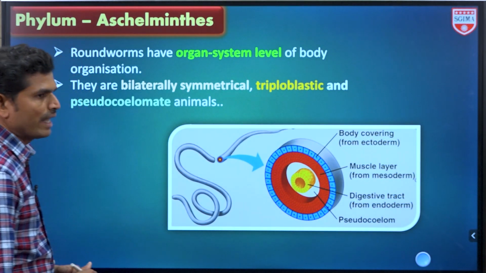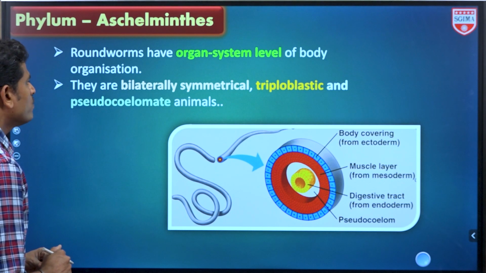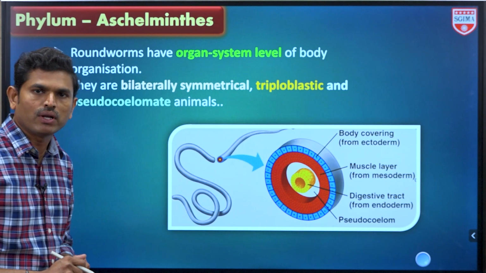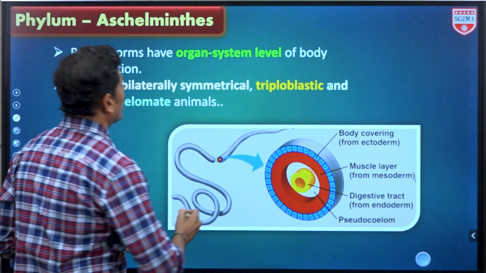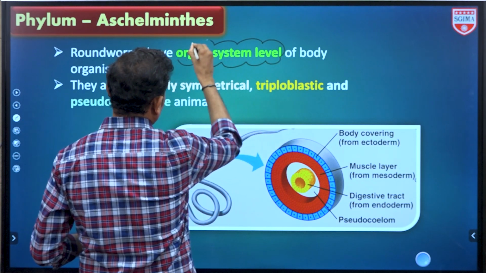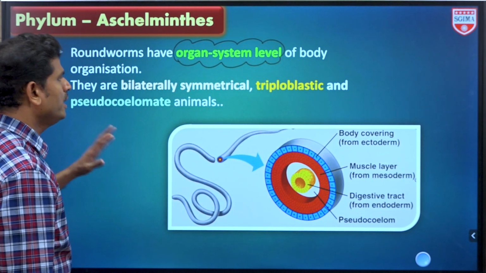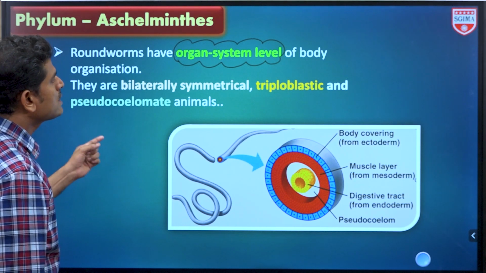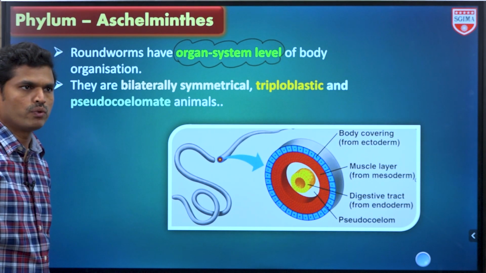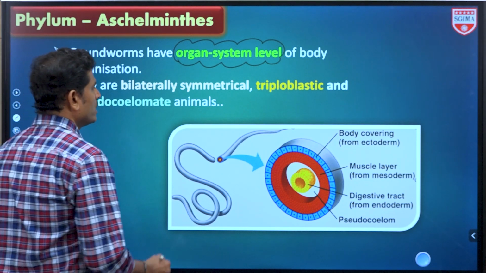Now, next slide. See the first point: roundworms have an organ system level of organization. This organ system level, tissue level, cellular level is the basis of classification, which we saw in the last classes. Next, they are bilaterally symmetrical.